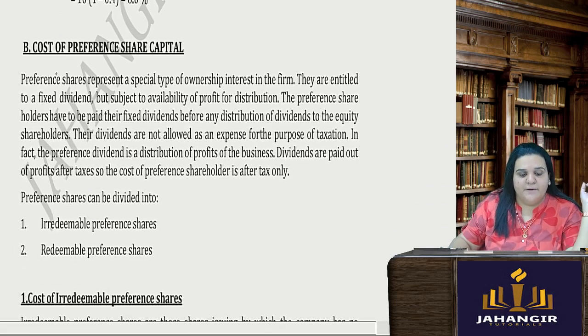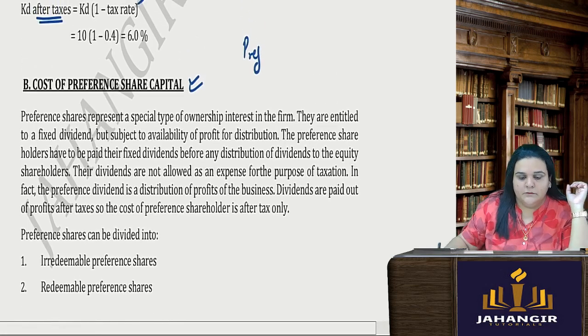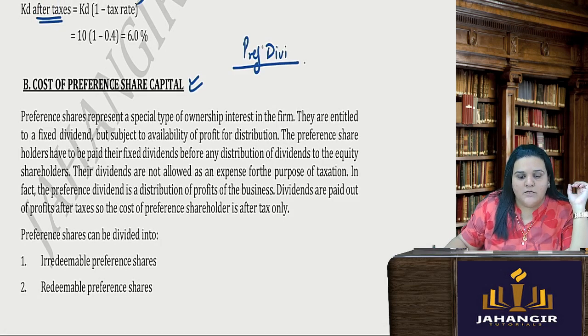Then we have the cost of preference share capital. In case of preference shares, we pay preference dividend. Again, the same thing: cost upon capital. So we are talking about the price of the preference share.